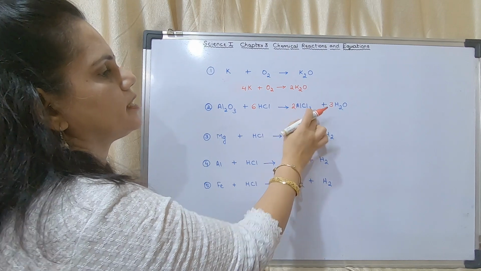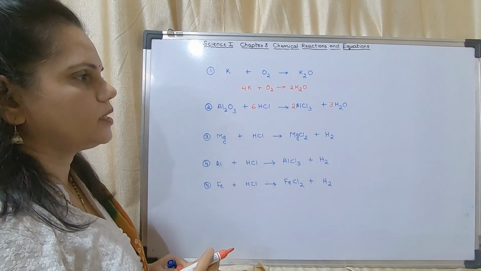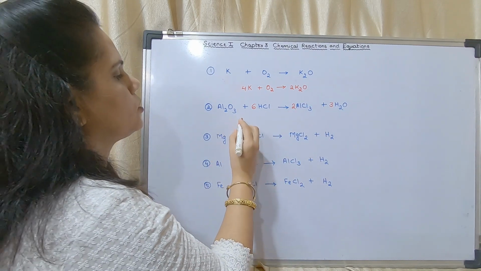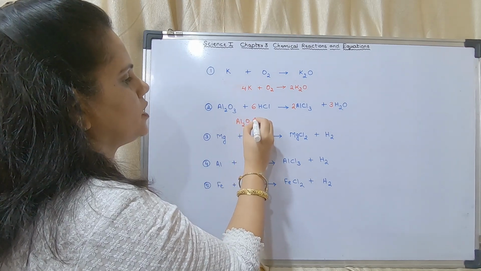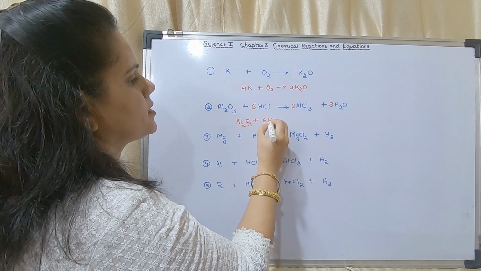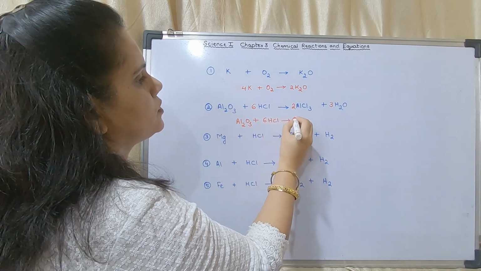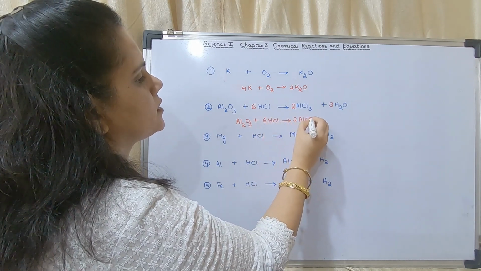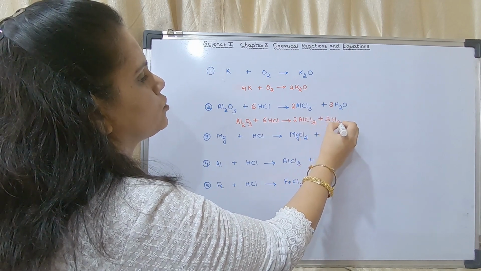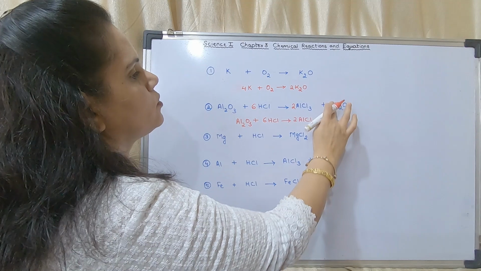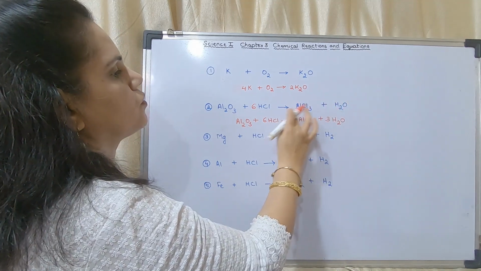This 2 and this 3 you have to multiply, so it will be 6. So the balanced equation is Al2O3 plus 6 HCl gives 2 AlCl3 plus 3 H2O, and you have to rub this off.